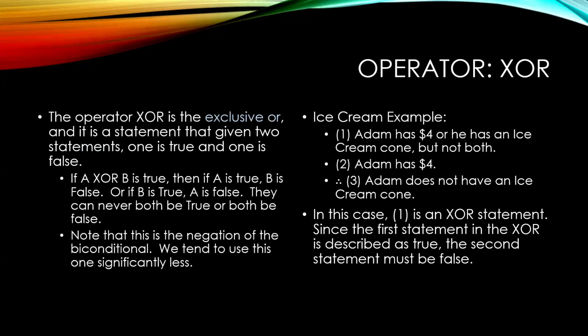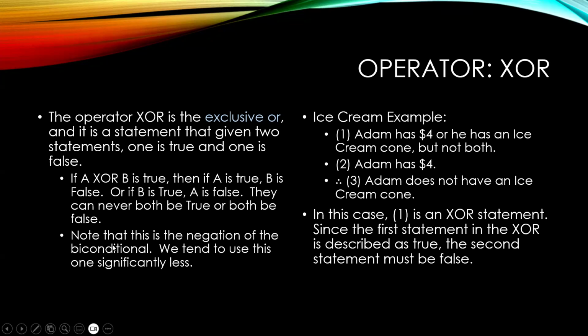Similar to this is the exclusive or. The exclusive or, also represented as XOR, is a statement which is an or statement where only one of them is allowed to be true. So if A XOR B is true, then if A is true, B is false. If B is true, A is false. They can never both be true or both be false. It's got to be one or the other.